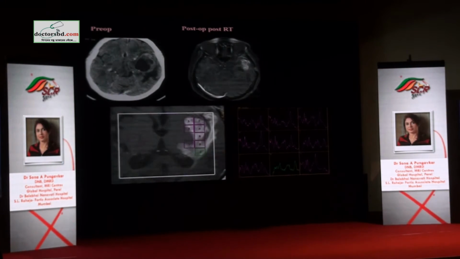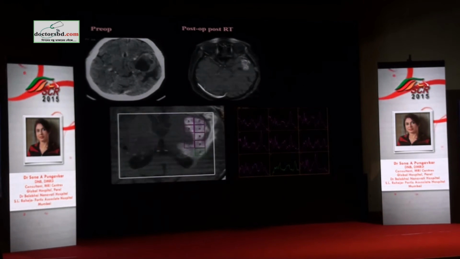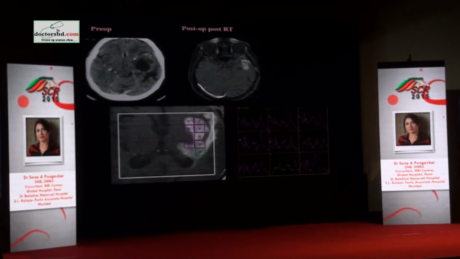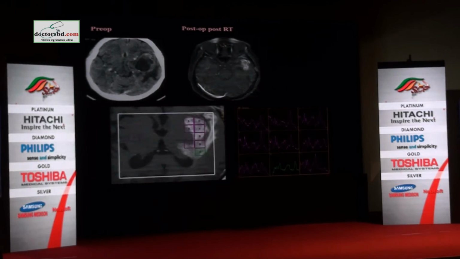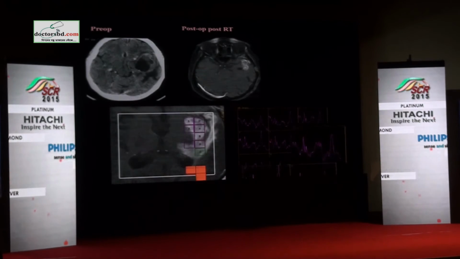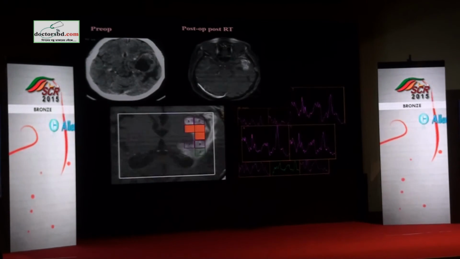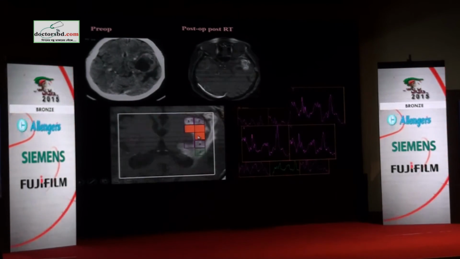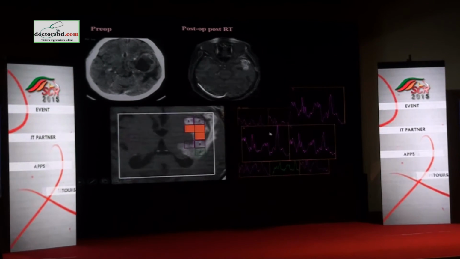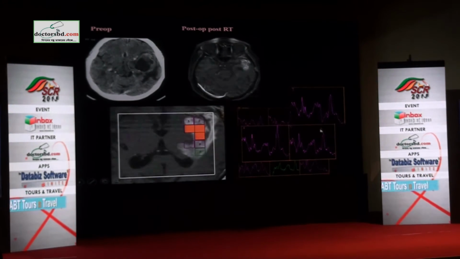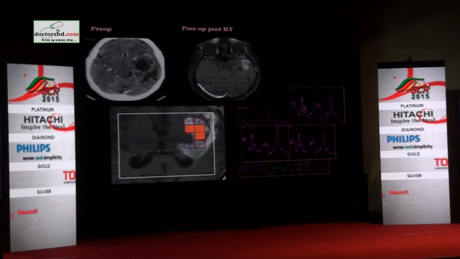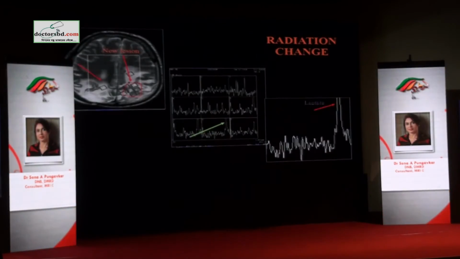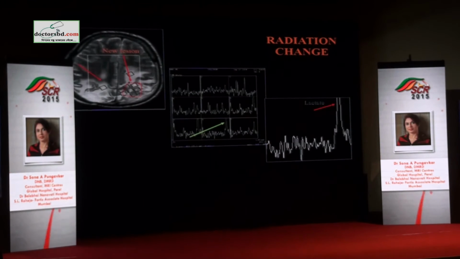Now why is this difficult to believe? Because while the patient is on treatment or just completed treatment, you do not expect recurrence so early. It is very important, because if we call it recurrence, they will stop treating the patient. So it's very important to be accurate in this location. Again, the center of the spectra, 3, 4 and 5, are showing you tall choline and tall lipid lactate. That means the lactate peak is not coming from radiation necrosis, but it is coming from proliferation and anaerobic metabolism.